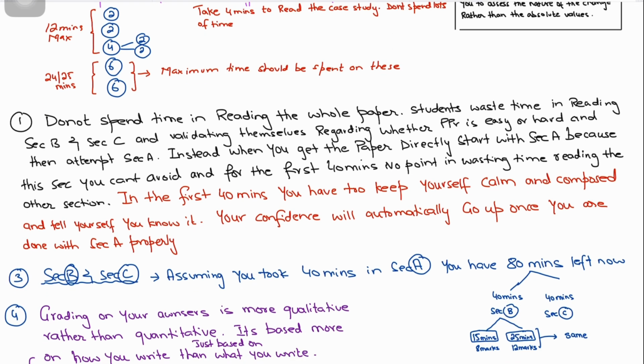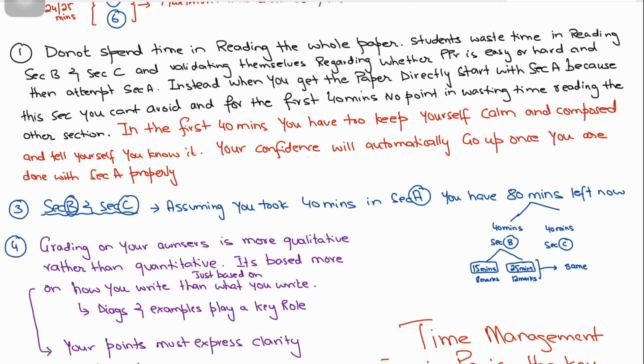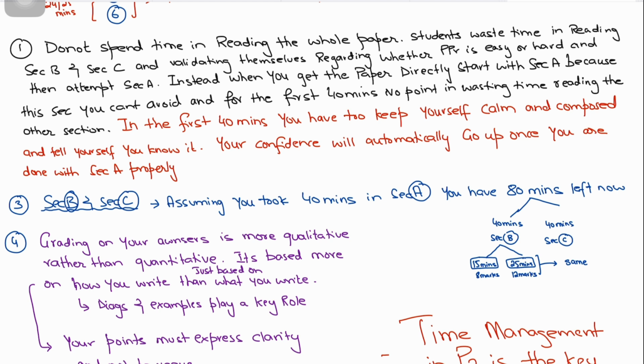Firstly, guys, remember that when you get the paper in your hand, do not spend a lot of time reading the entire paper. Students waste a lot of time reading section B and section C, and they just want to validate themselves, or tell themselves, okay fine, the paper is easy or hard, but then what's the point? You need to choose one question from section B or section C, and ultimately you just have to do all three sections. So there's no point in spending 5-10 minutes and then looking at each other's faces to validate the expressions, like, okay, the paper is easy, the paper is hard.